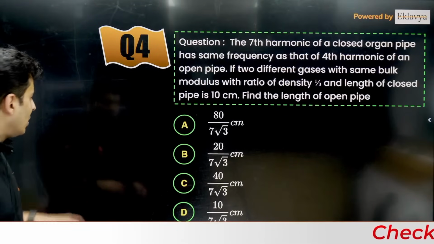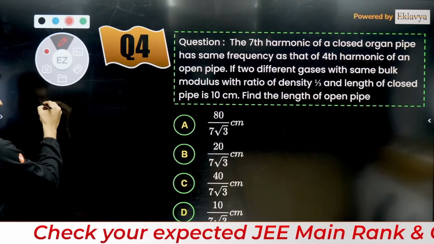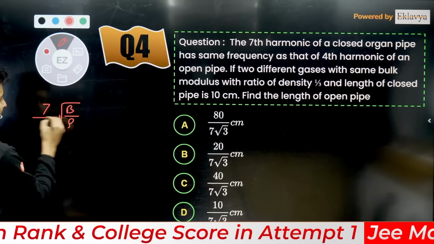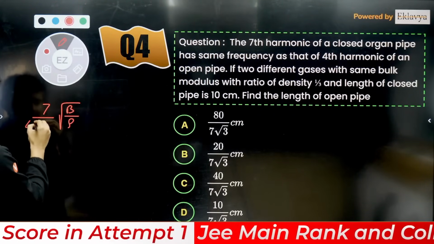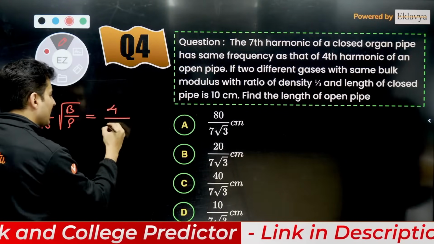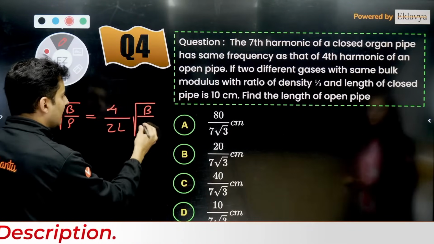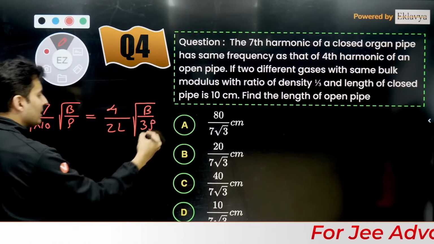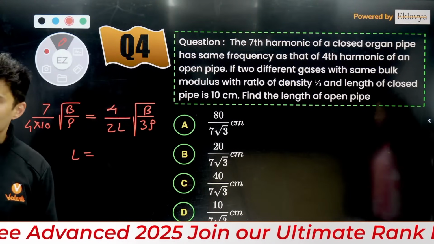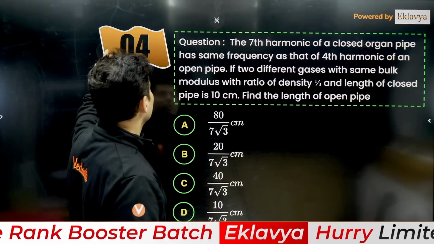Understood? Clear? Okay, so all you need to do is equate the frequencies. Odd is nothing but 4, velocity is nothing but bulk modulus by density, and here you have 4 times of length. Length is basically 10. Here you have the number as 4, and here you have 2L, and then you have bulk modulus by the density. The density of the gas will be basically 3 rho. So from this you will get the value of L. Is this absolutely clear? Okay, let's go to the next question if we have it.